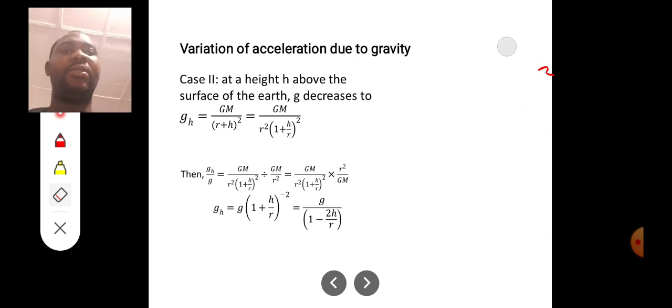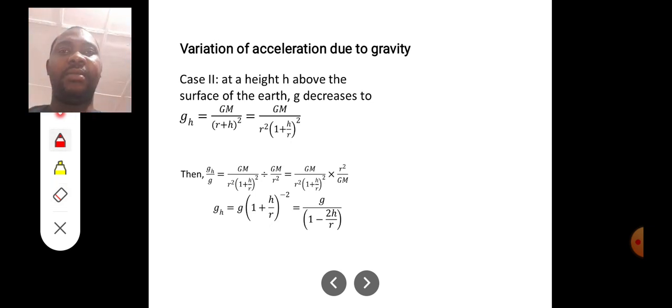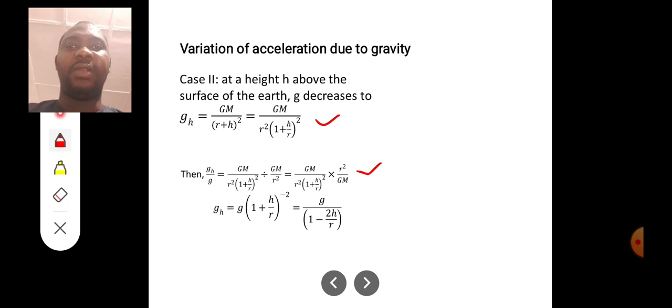Now going back to what we have here, first of all, gh is GM over (R plus h) all squared. If we factorize R squared in that denominator, we are going to get GM over R squared, into (1 plus h over R) squared.